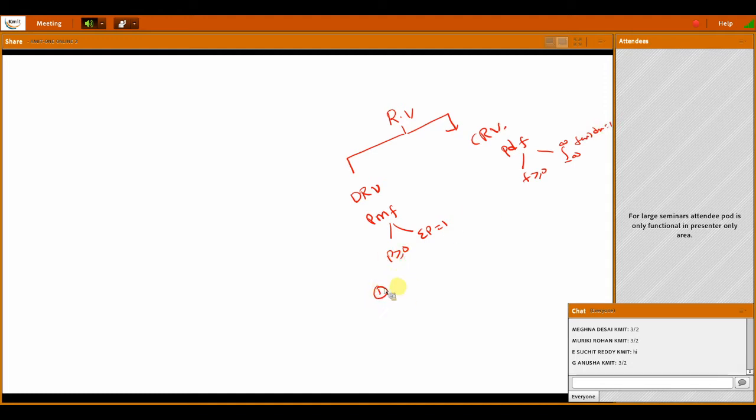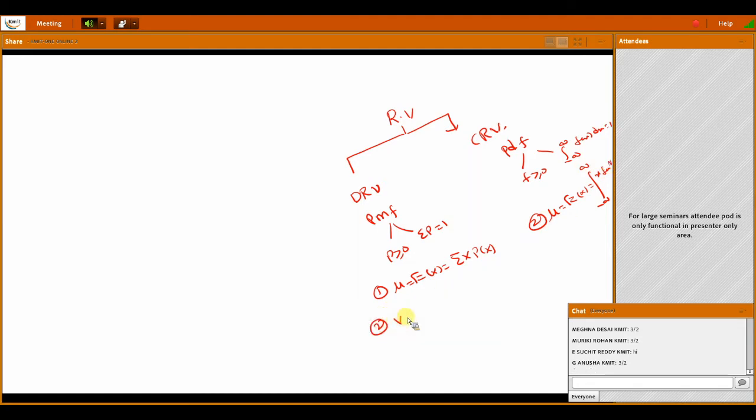Then here, mean or mathematical expectation, both are the same. That is summation of x into p of x. Whereas here, mean or mathematical expectation is the integral from minus infinity to plus infinity of x into f of x dx.